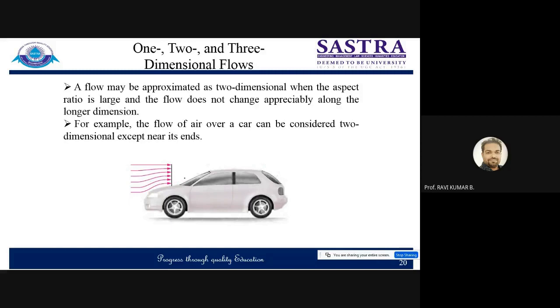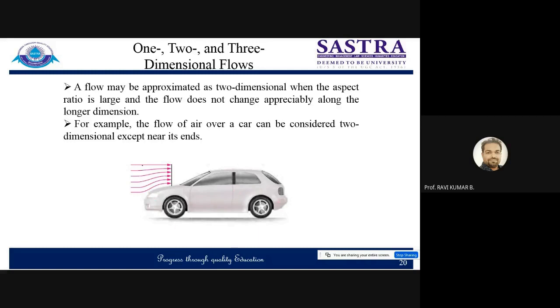For most practical purposes, if you want to analyze the effect of drag only, resistance only, you have to focus only on the front and back, what is happening here. If you are just focusing over here and here, you can treat the flow as two-dimensional, but in reality it's three-dimensional, because we are not considering the effect on the sides. So we are neglecting this.